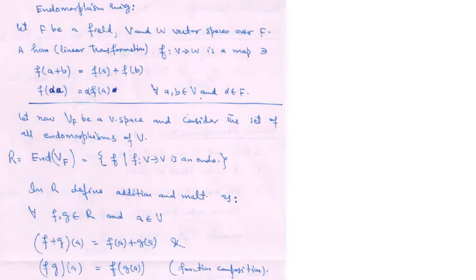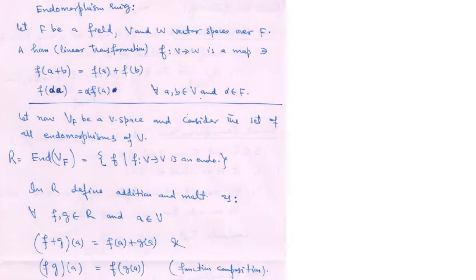Now we go back to group homomorphism, then ring homomorphism, and then when we take a vector space, we call this homomorphism a linear transformation.